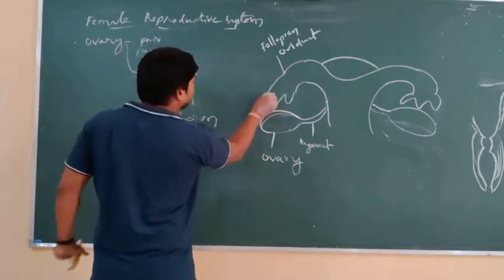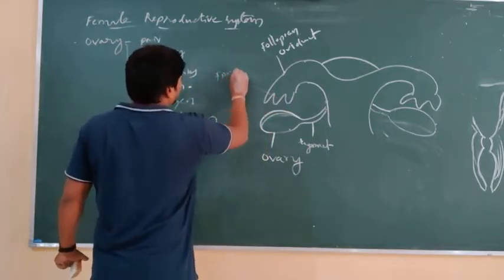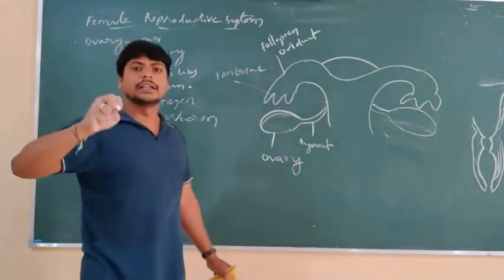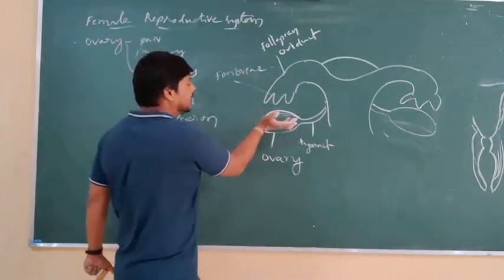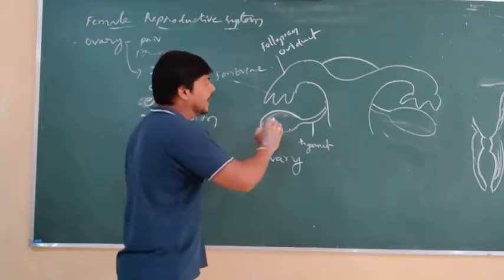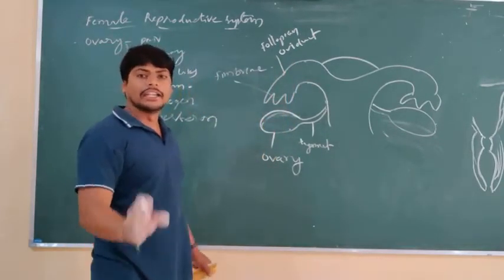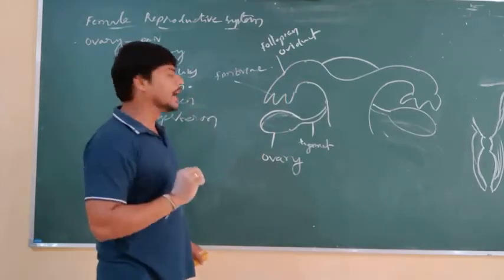So what are they called? Fimbriae. The fimbriae suck in the egg cell secreted from the ovary and transfer it into the fallopian tube, where fertilization is going to occur.